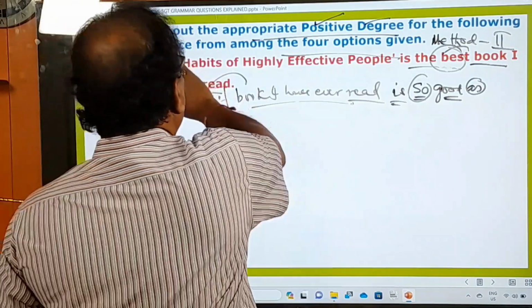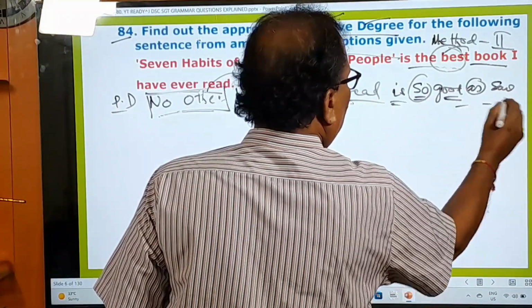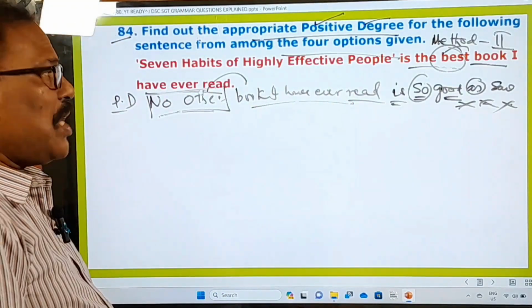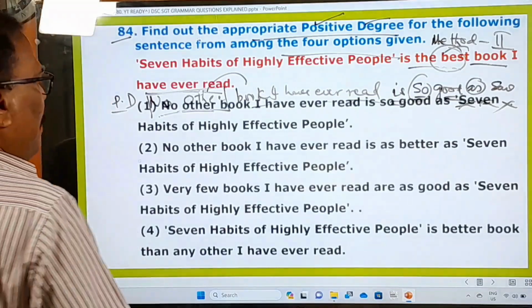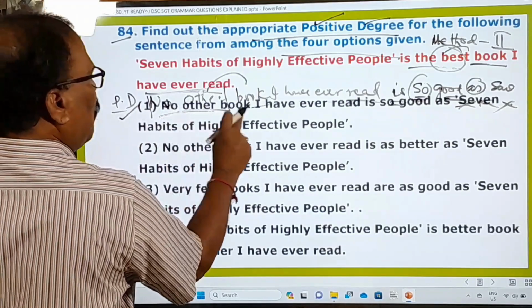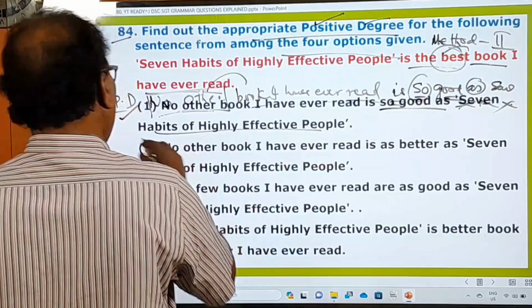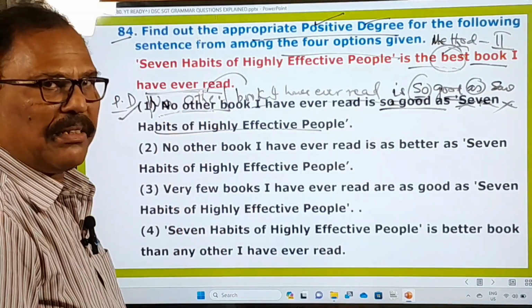And afterwards, you bring this to this place. What is that? 7 Habits of Highly Effective, what is that? XYZ. This must be your answer. Shall we check whether this answer is there or not? Oh my God, the very first one is your answer. No other book I have ever read is so good as 7 Habits of Highly Effective. The very first one is the right one. When the very first one is the right one, why look at other options?